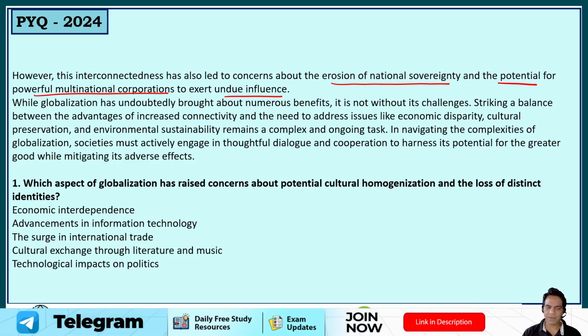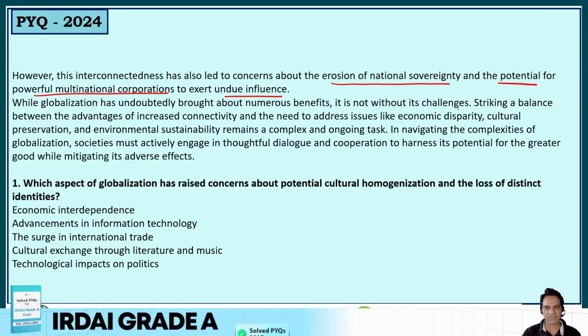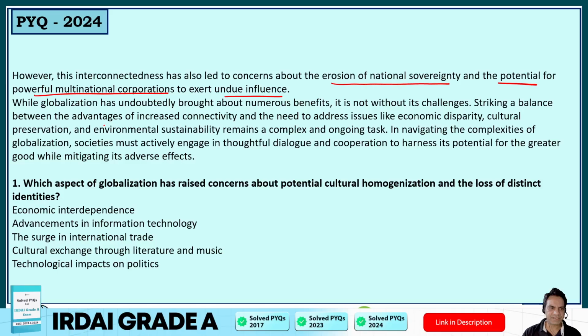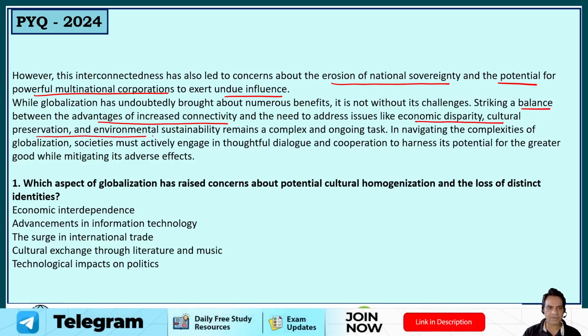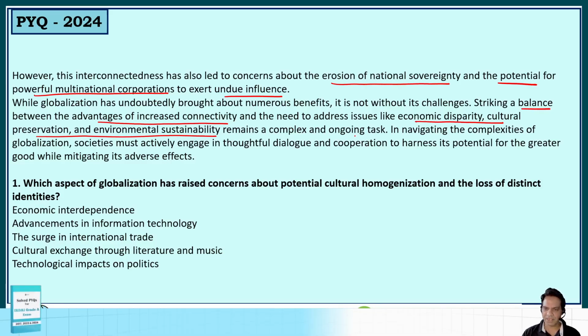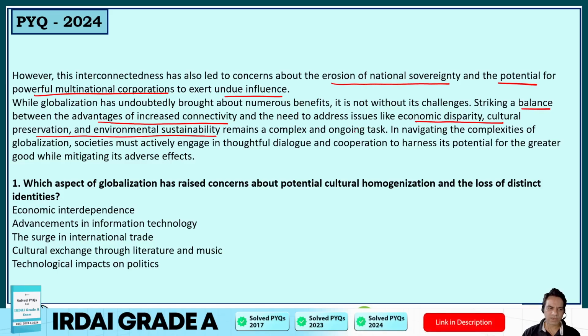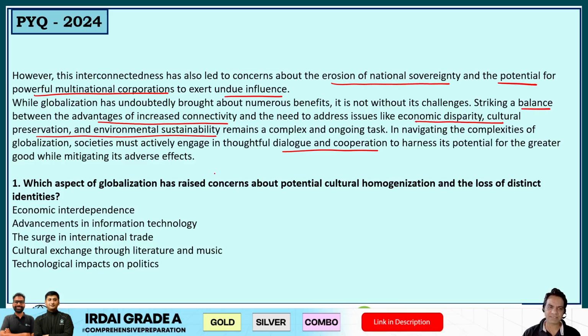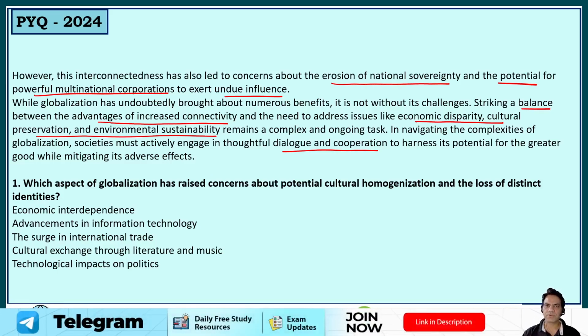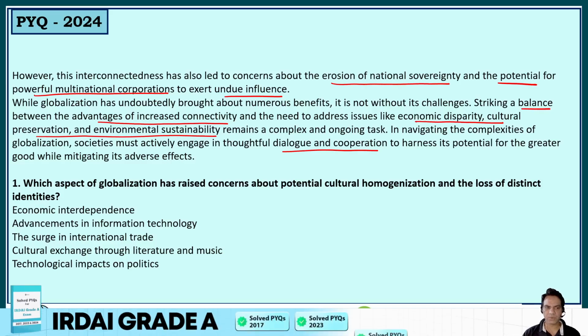While globalization has undoubtedly brought about numerous benefits, it is not without its challenges. Striking a balance between the advantages of increased connectivity and the need to address issues like economic disparity, cultural preservation, and environmental sustainability remains a complex and ongoing task. In navigating the complexities of globalization, societies must actively engage in thoughtful dialogue and cooperation to harness its potential for the greater good while mitigating its adverse effects. So the passage talks about the benefits and challenges of globalization and the transformation that we are seeing around us.